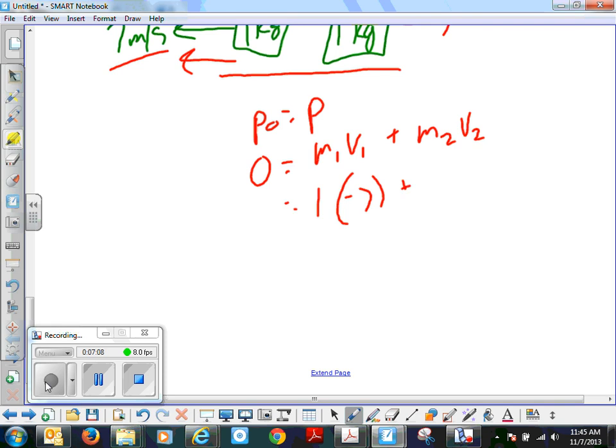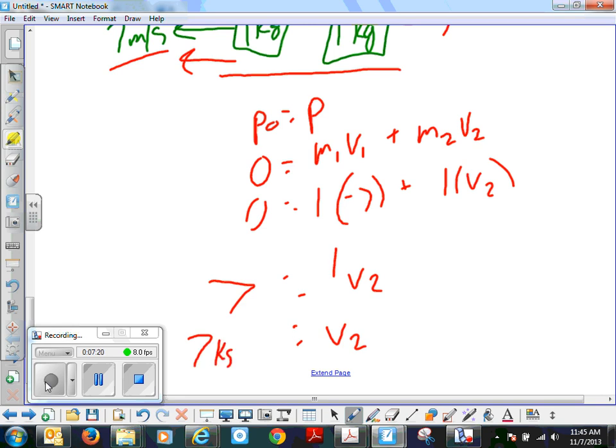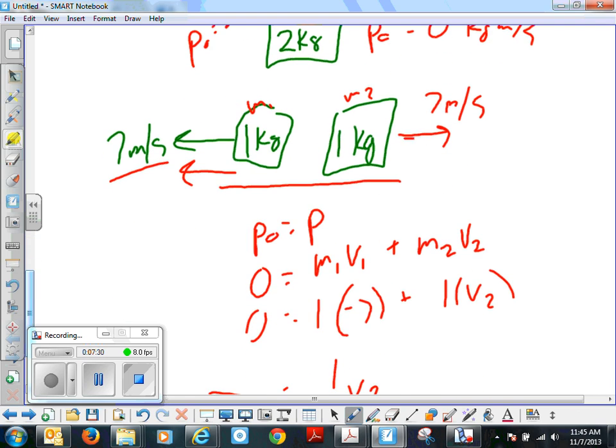Okay, plus 1 times V2. So then we get a 7 over here equals 1 V2. Solve for V2, and it then is 7 kilogram meters per second. Notice it's in the positive direction because it's positive. So that's how conservation of momentum works. Each piece has momentum, but the whole situation together is completely conserved.